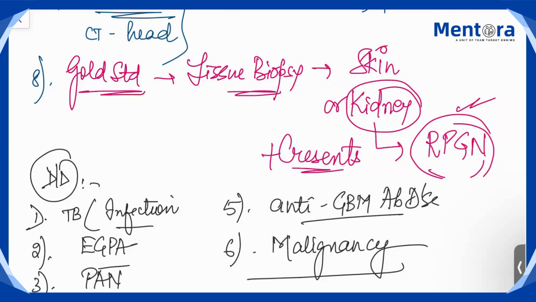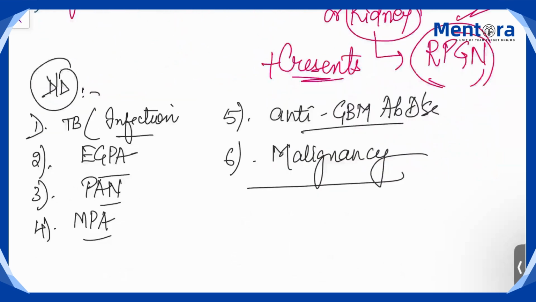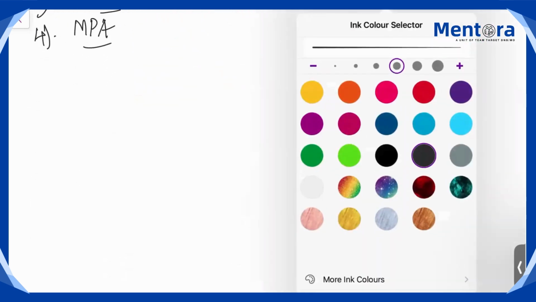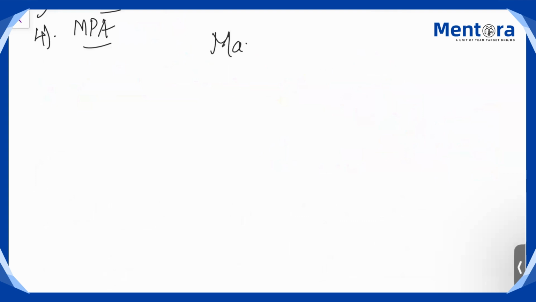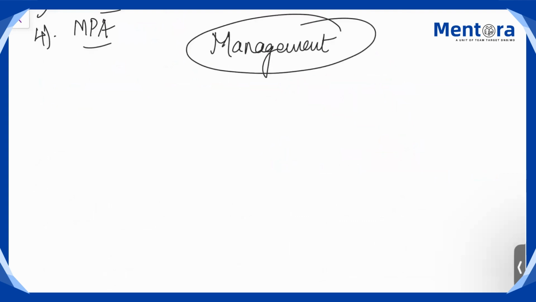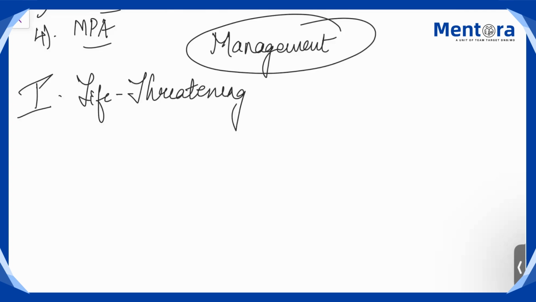Okay, and the last important part is the management part. First, if it is a life-threatening disease, means the patient has come into your emergency in a very bad condition. So life-threatening or organ-threatening disease.